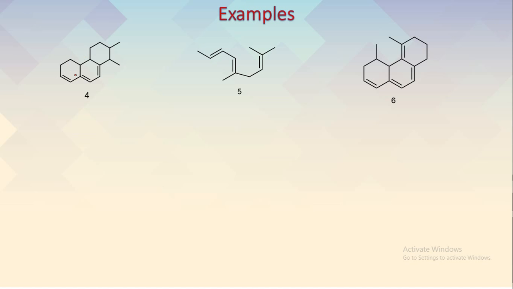Now in this case there are 3 rings. In ring A and ring B there is a conjugation, and you can see this conjugation continues in this way. If I don't consider this double bond, it is a heteroannular diene. If I don't consider this other double bond, it is a homoannular diene.